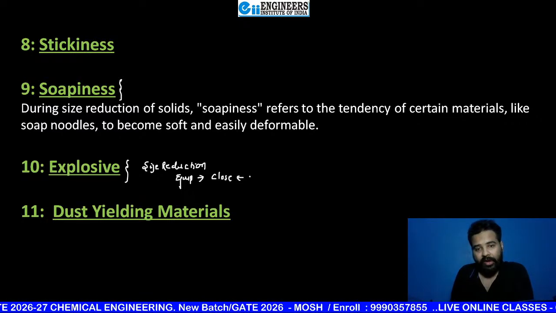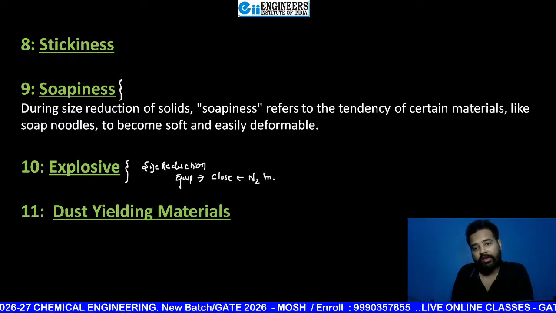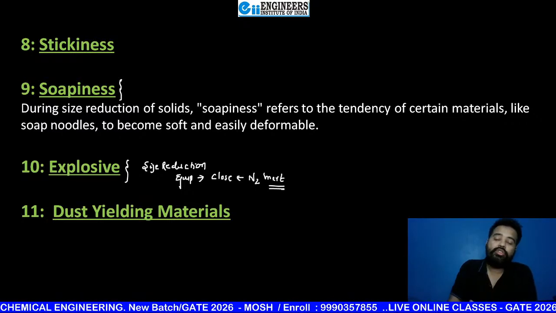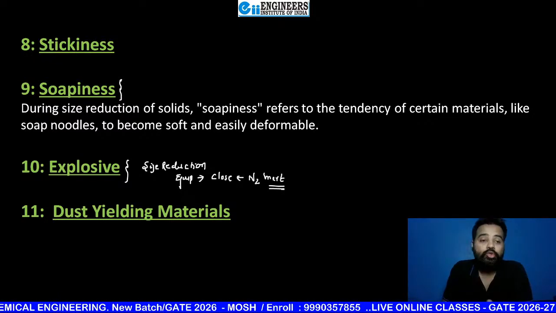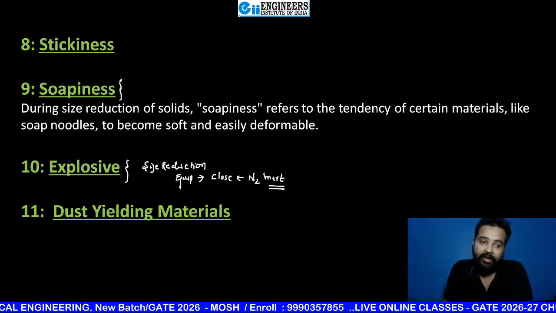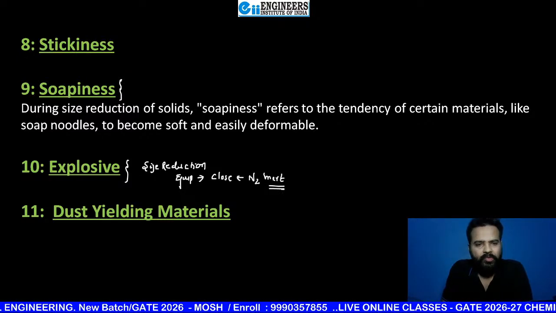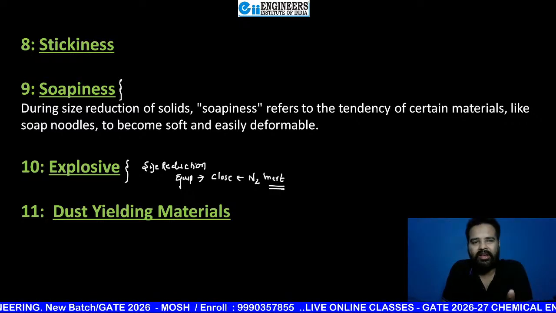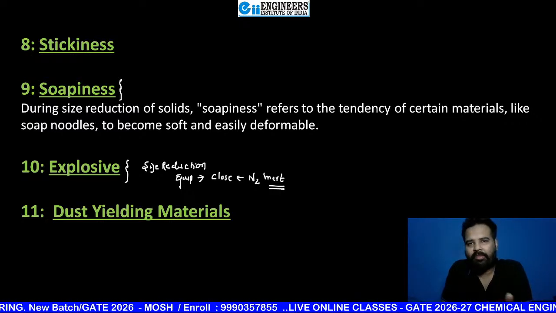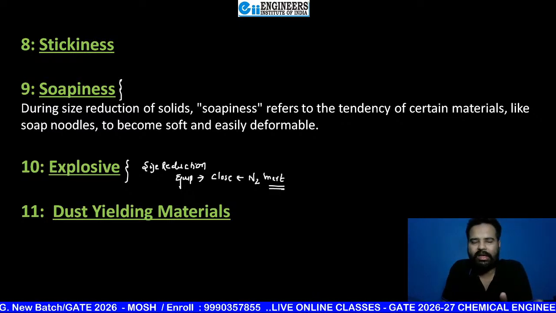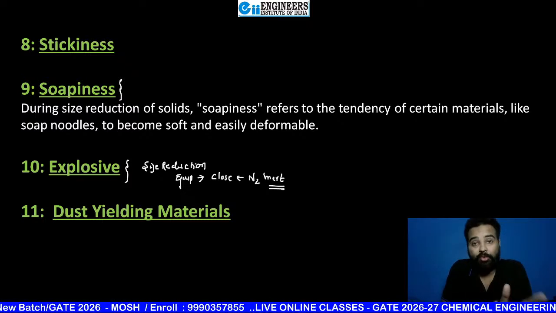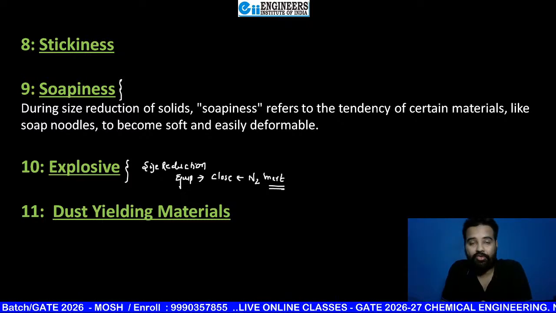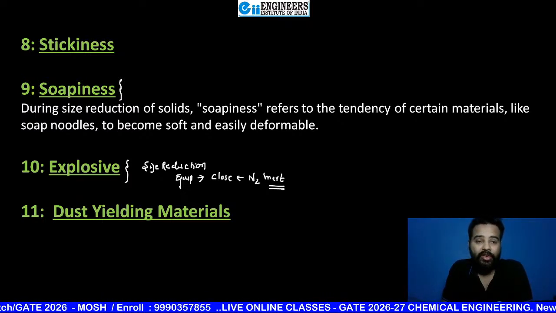And in that closed part, you are going to fill nitrogen inert gas, because if it is explosive and you supply oxygen, then it can explode. So this is common sense. Just by giving the names, I hope approximately all students are able to understand what explosiveness is and how it affects size reduction equipment consideration.